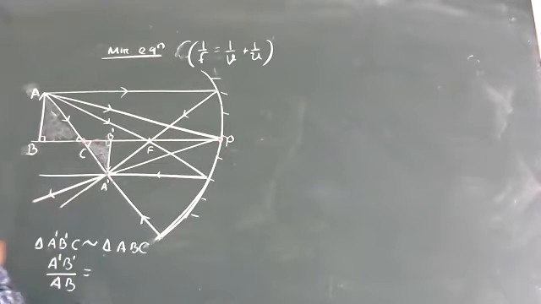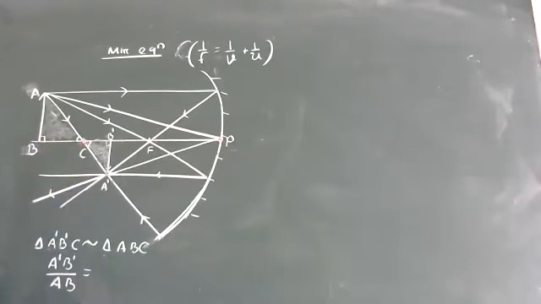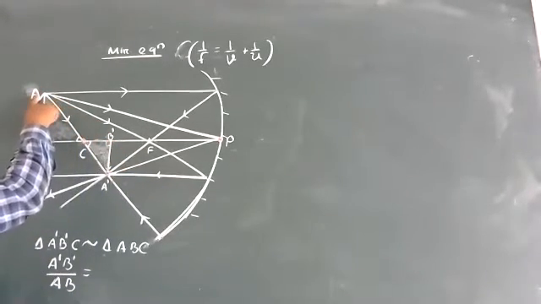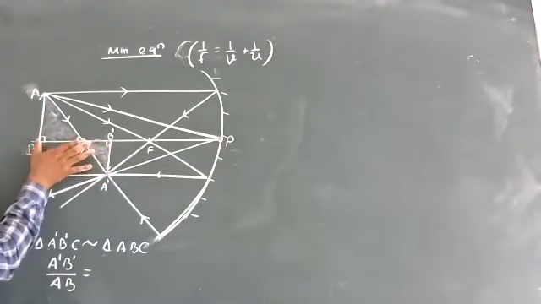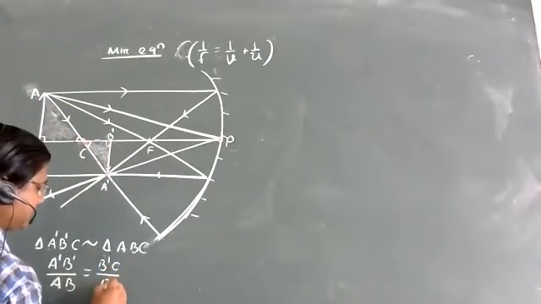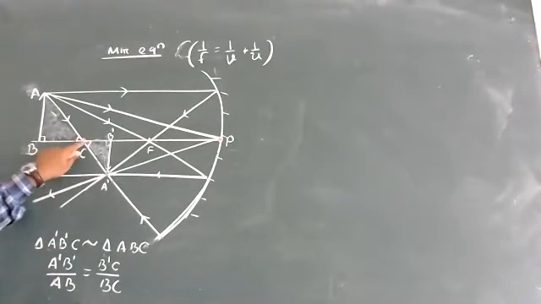So can I write B prime C by BC? A prime B prime by AB. Similarly, height ratio must be equal to base ratio, so I will write here B prime C by BC. But one problem is there. What is that problem? We don't know what B prime C is.